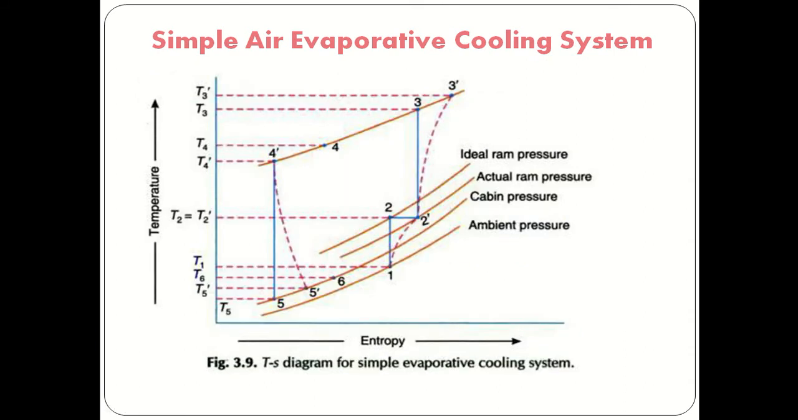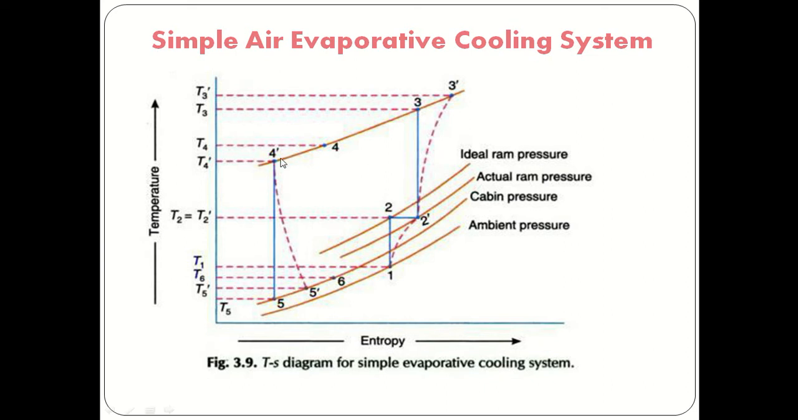So 1 to 2 is the actual ramming process. 1 to 2 dash is the isentropic ramming process, and 1 to 2 is the actual ramming process. Then 2 dash to 3 is the ideal compression process, and 2 dash to 3 dash is the actual compression process. Then 3 dash to 4 dash is cooling at constant pressure in the heat exchanger. And after that, 4 to 4 dash is the cooling of air in the evaporator. So this is 4 to 4 dash at constant pressure.